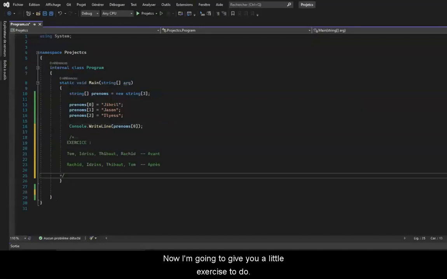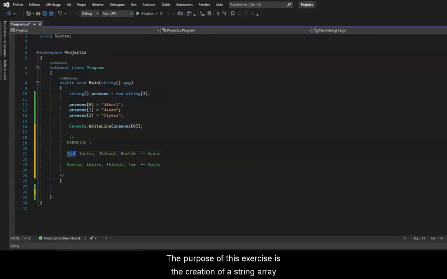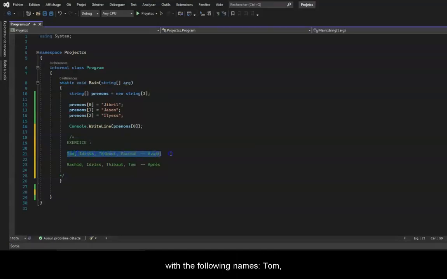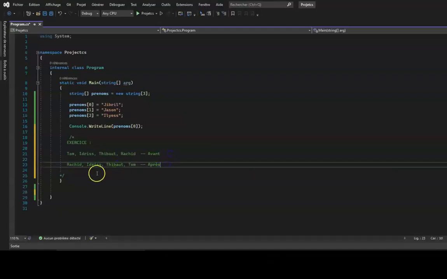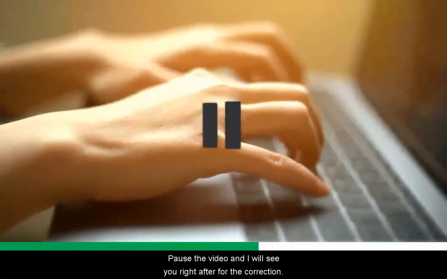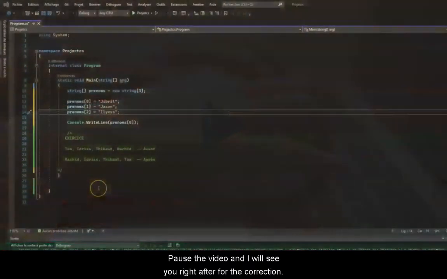Now I'm going to give you a little exercise to do. The purpose of this exercise is the creation of a string array with the following names: Tom, Idris, Thibault, and Rashid. Then you will have to display these values from this array in the following order: Rashid, Idris, Thibault, and Tom. It is quite simple. You have to play with the indexes and use the braces method to assign values to the array with the least number of lines of code, the fastest and the easiest way. Pause the video and I will see you right after for the correction.